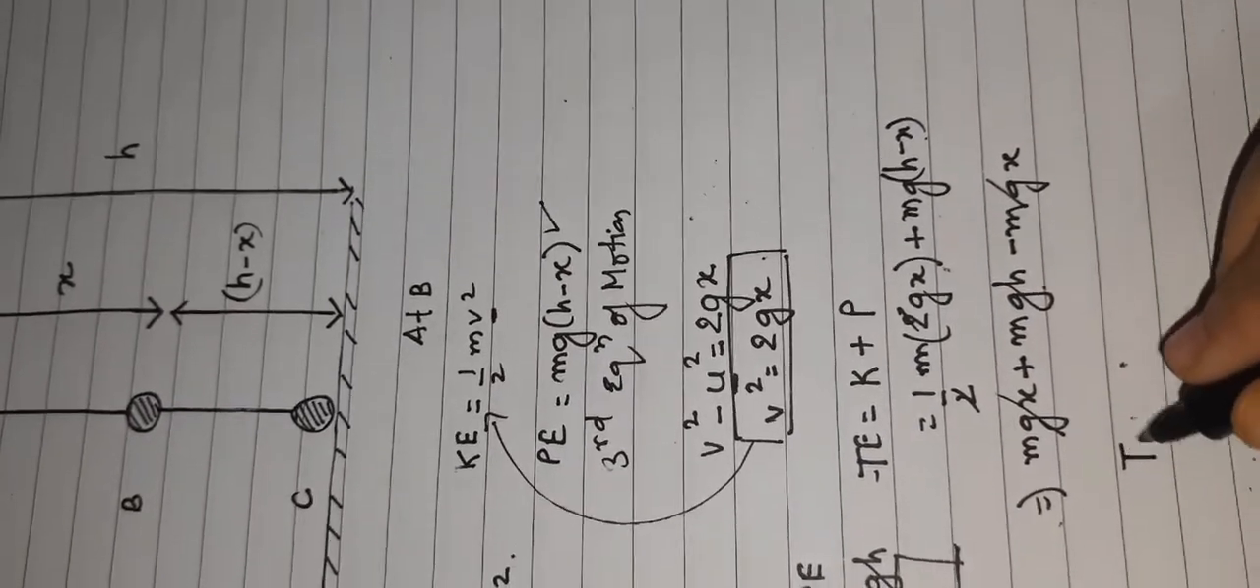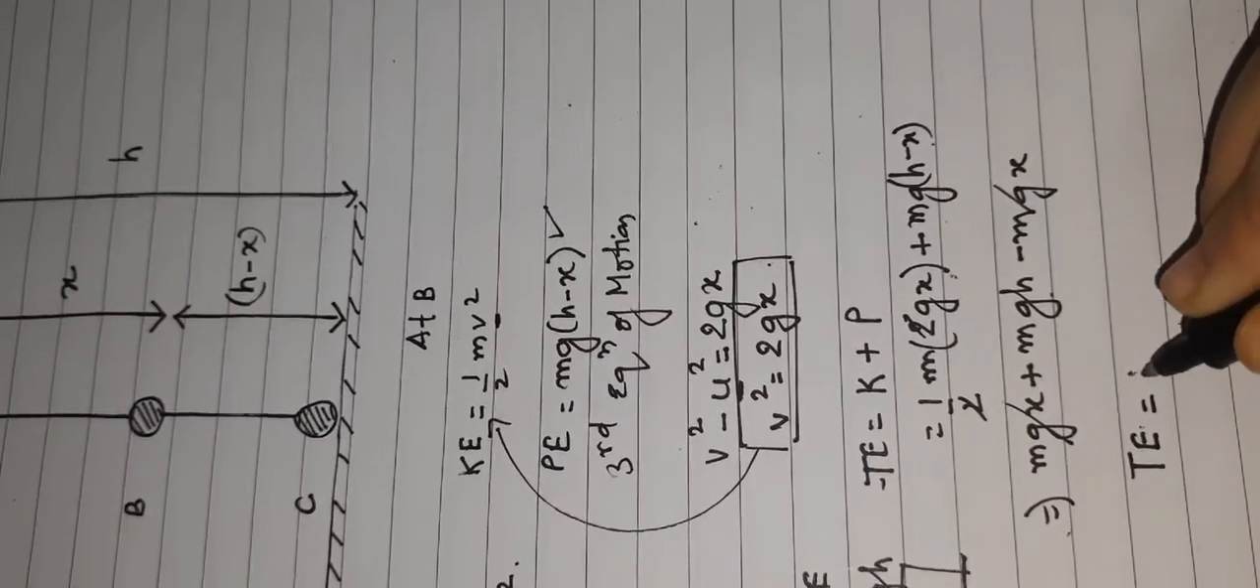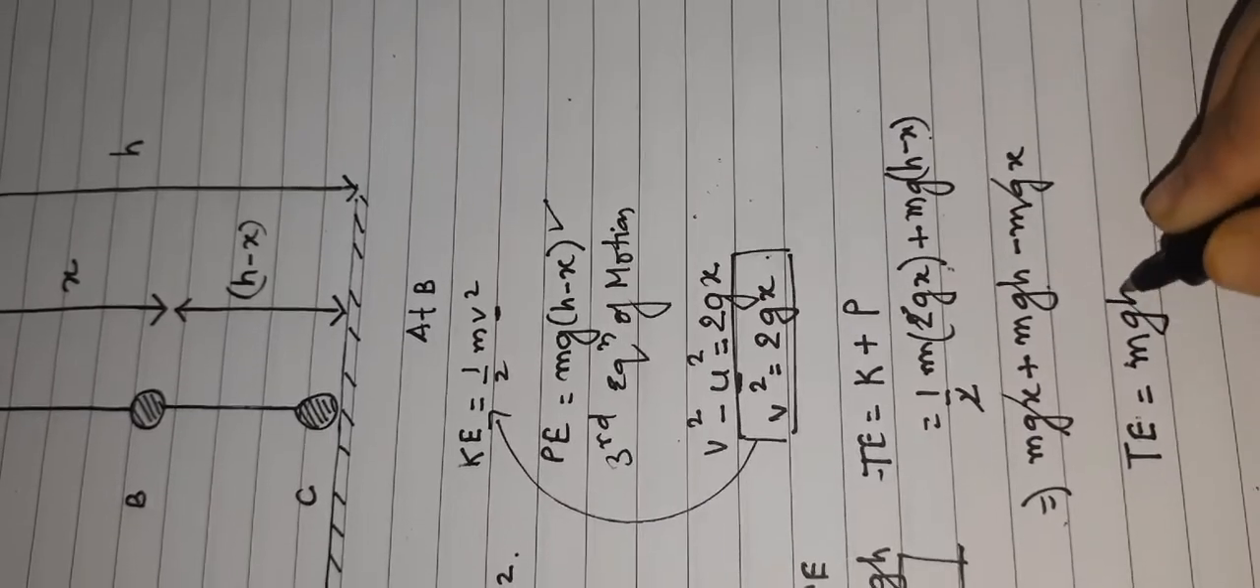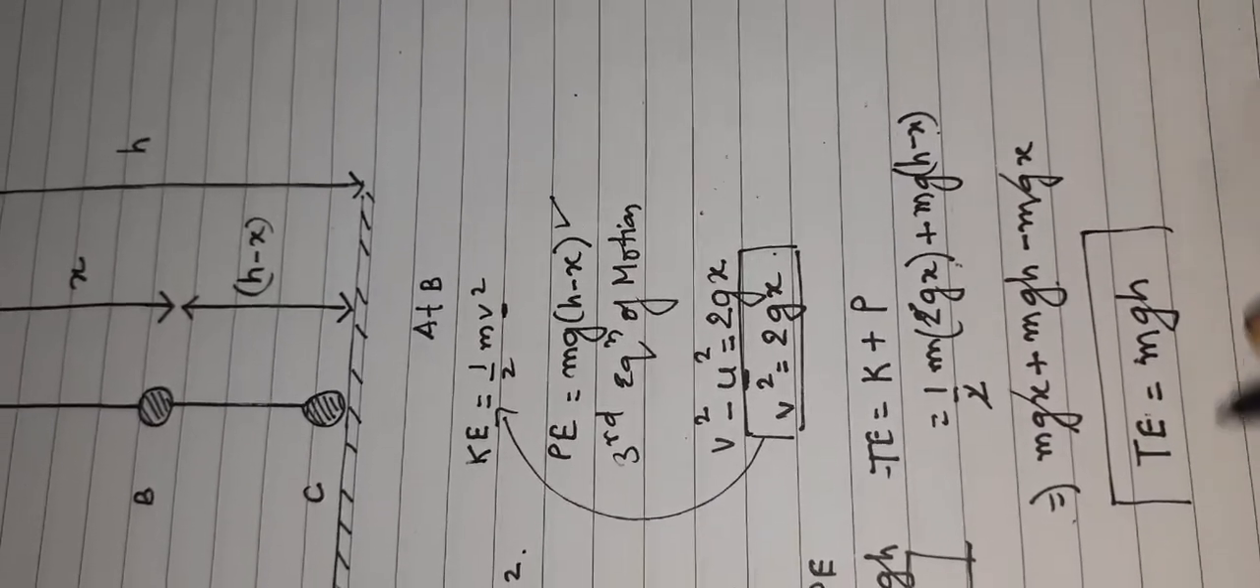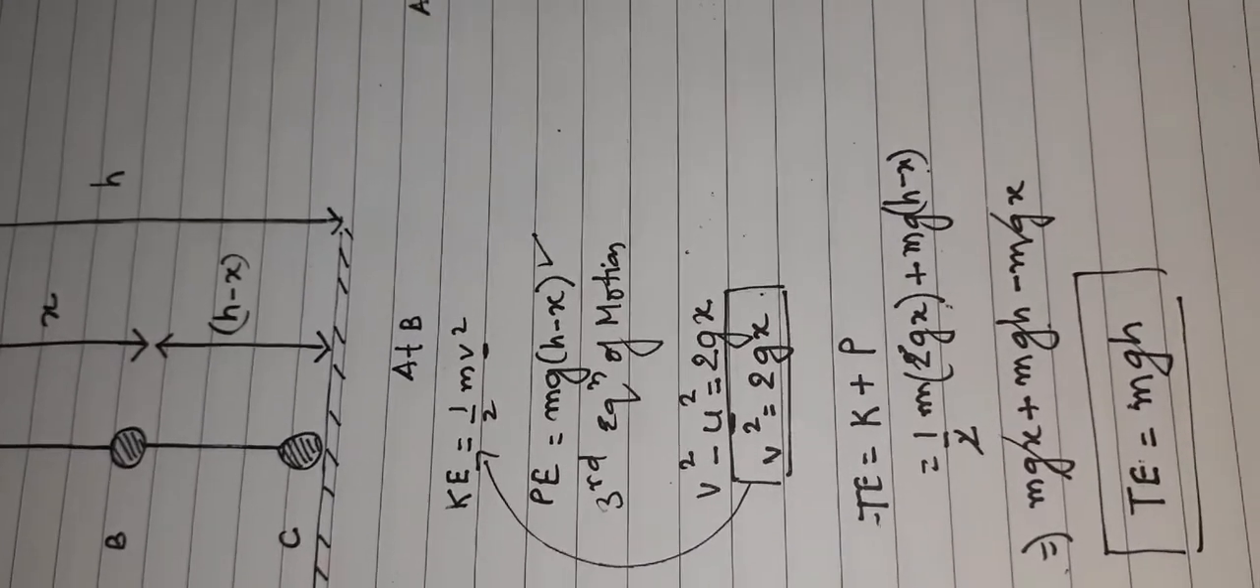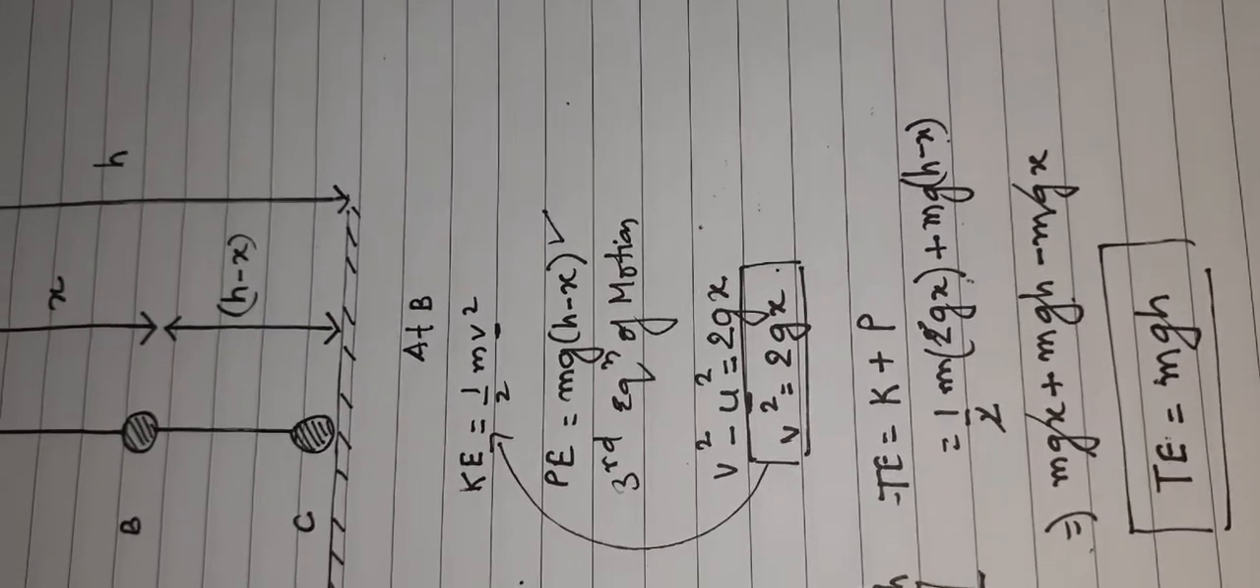So what is the final answer we are getting as a result? The total energy at point B we are getting as mgh. So again at point B, what is the total energy I got? That is mgh. Now let us see whether at point C we will get the same thing or not.